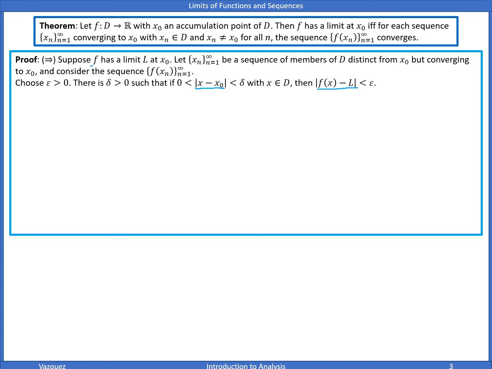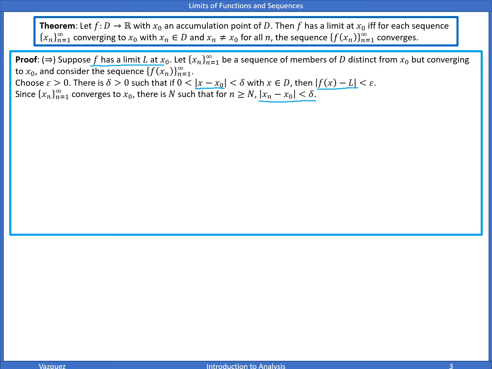Right, and this is just coming from the fact that f has a limit at x naught. Well, since x of n is converging to x naught, there's an N such that the difference between x n minus x naught is less than delta. Right, that's just the definition of convergence. We learned that last chapter.